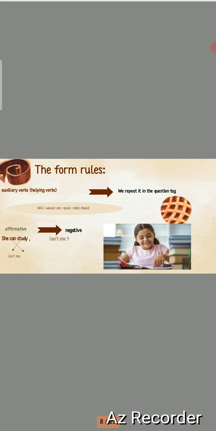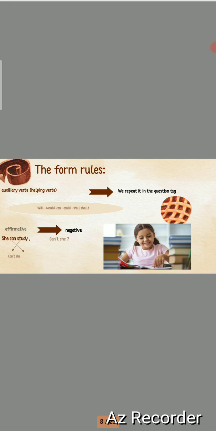So if I have any of these auxiliary verbs, I will use them when I make a question tag. So let's have an example. But don't forget something here. When I have an affirmative sentence, I will change it into negative. This rule stays with us until the end of the question tag.